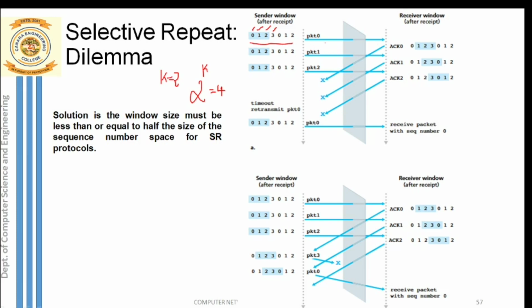You just notice here. First, the window size is how much? Only 3. So only 3 packets are inside the window. At a time, 3 packets can be transmitted. Which are those? Packet 0 is sent, packet 1 is sent back to back, and packet 2 also is sent.